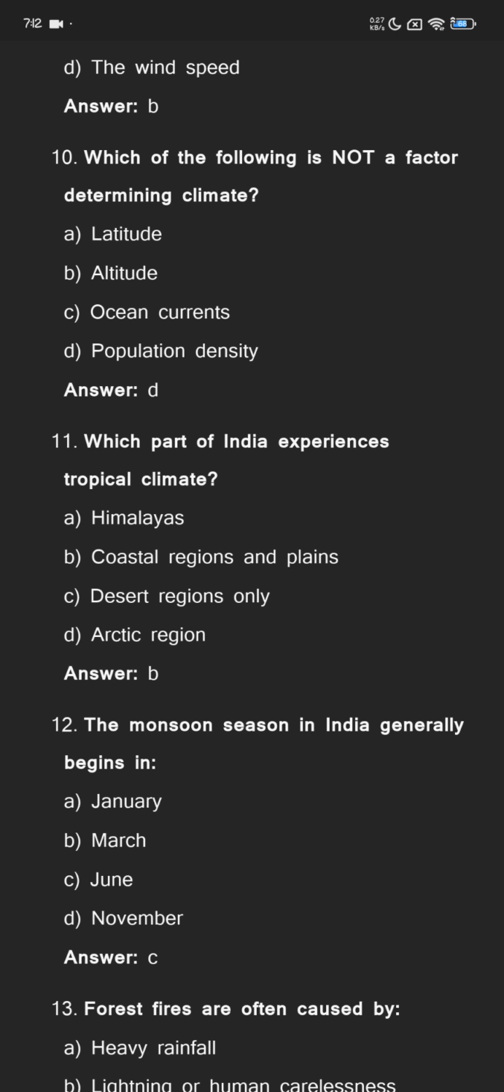The monsoon season in India generally begins in January, March, June, November. Answer is June.